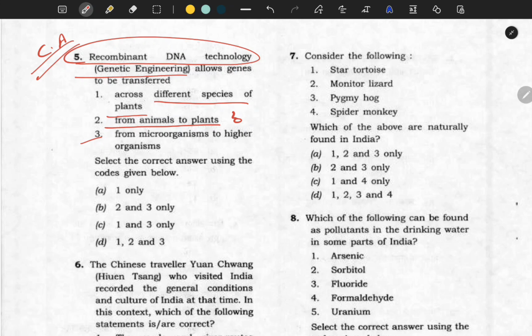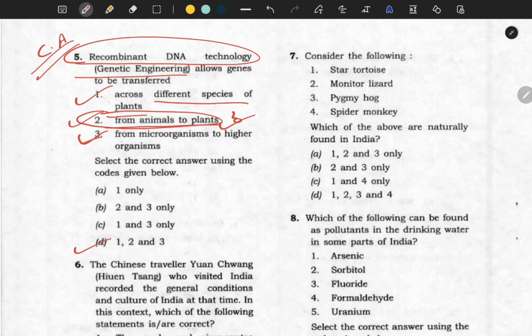The second statement, from animal to plant, may or may not be possible. If you know the difference between an animal cell and a plant cell, then you know there are certain commonalities also, and based on commonalities, this statement stands true. So the answer would be 1, 2 and 3, that is D.